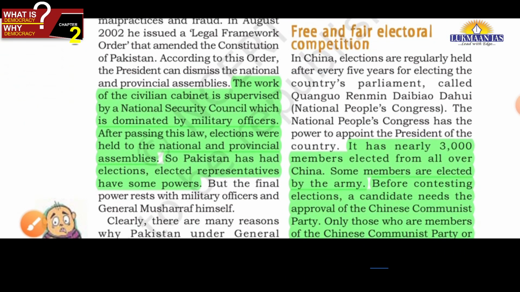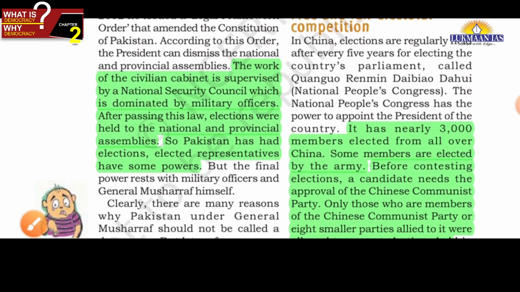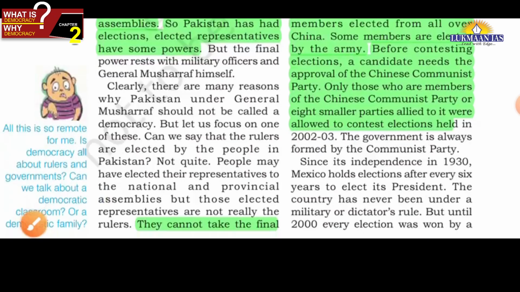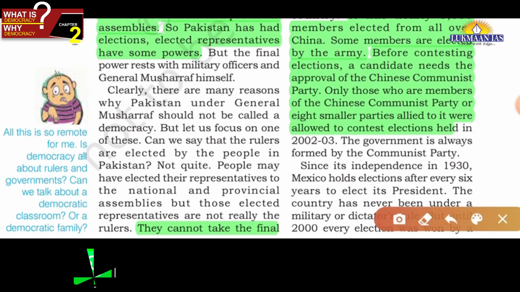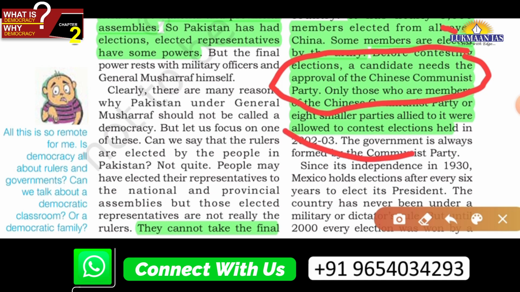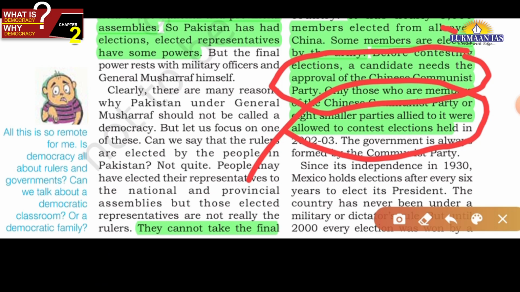Okay, now the second thing required along with that simple definition is free and fair electoral competition. In this case you will be studying the example of China. In China, if any person has to get elected, the candidate needs the approval of the party, the CPC, the Chinese Communist Party, and only 8 smaller parties which are allied to the CPC can contest elections. So real choice is not there, friends.